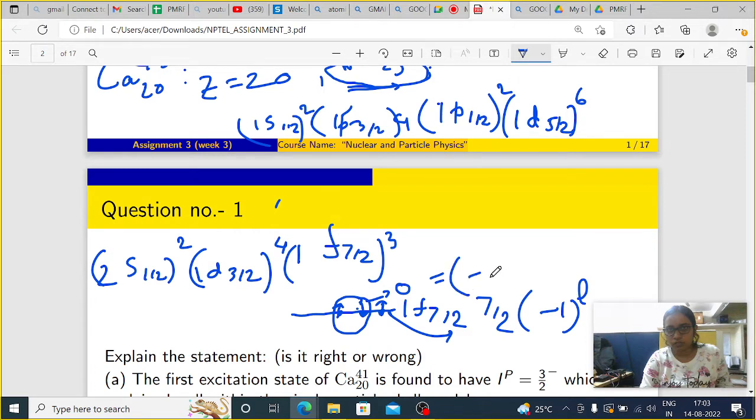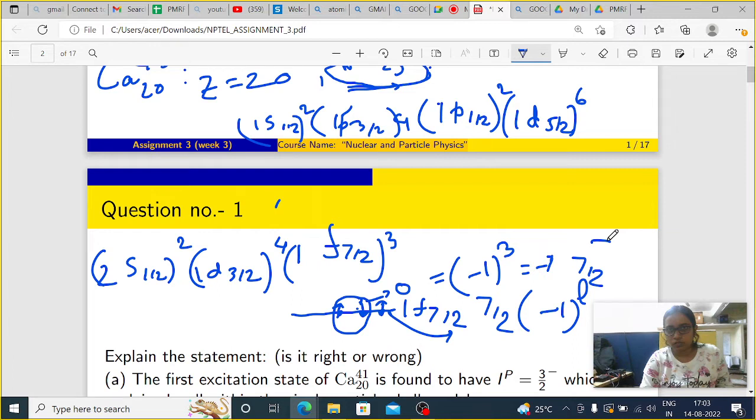So that means 0, 1, 2, 3. That means 3. That means minus 1. So it should be 7/2 minus... I get 7 by 2 minus answer. I did it once, twice.